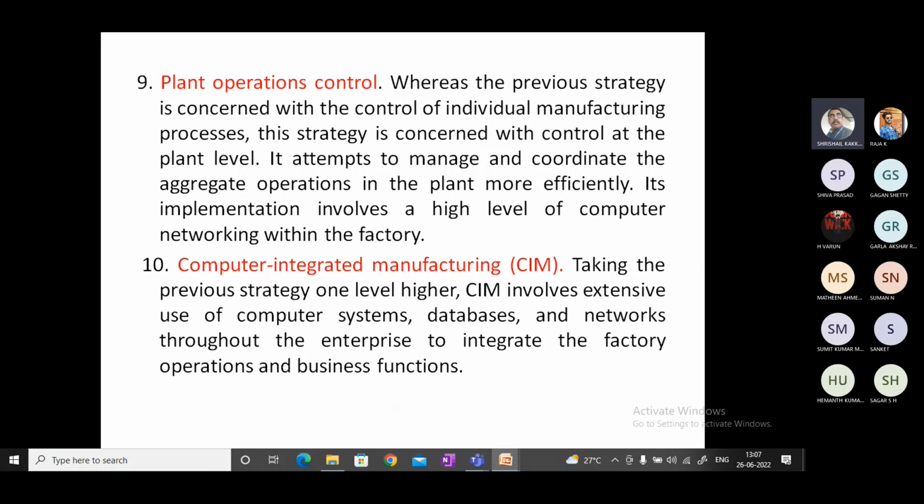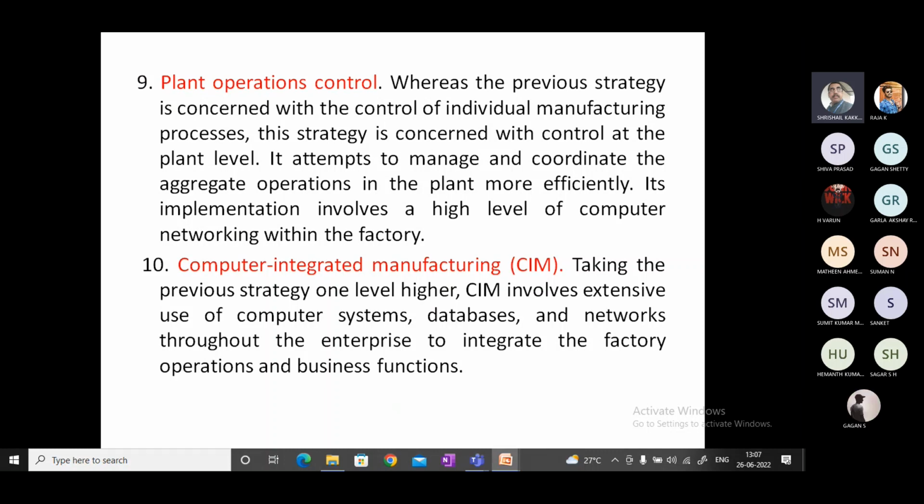So globally we can control all these systems by using computer integrated manufacturing. That means a person sitting in America, having a similar kind of company, can control the manufacturing activities situated in India. This is called computer integrated manufacturing.